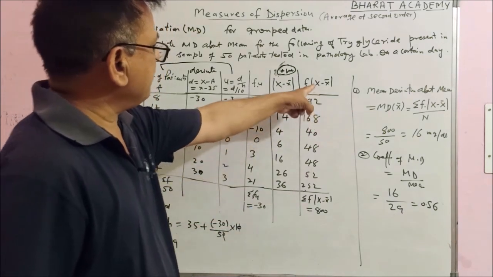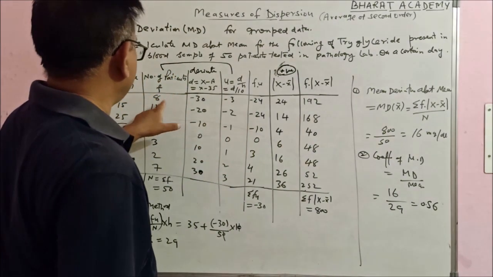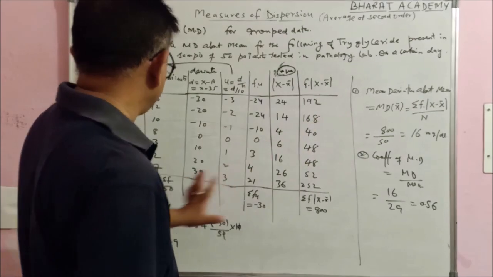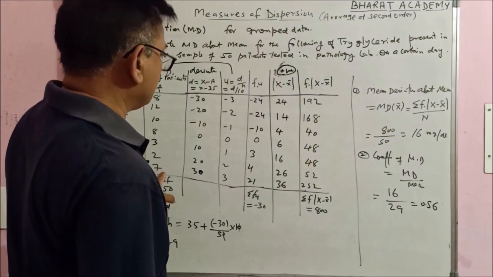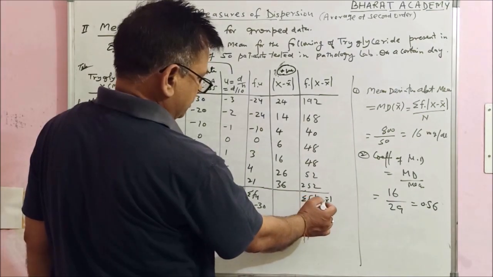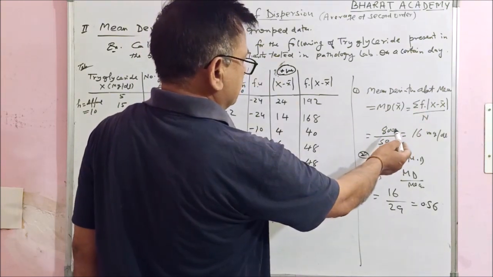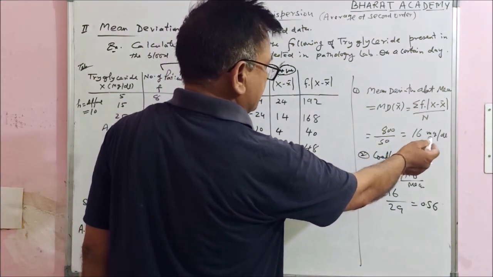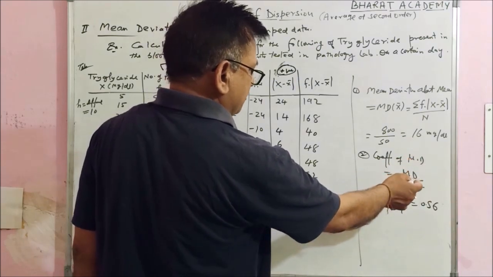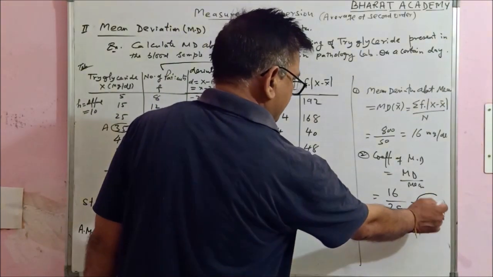Now you need f into the absolute value of x minus x bar. This is f. 8 into 24 is 192, 12 into 14 is 168, similarly up to 7 into 36 is 252. The total value of summation f into absolute value of x minus x bar is 800. Now mean deviation about mean is 800 upon 50, this is 16 mg per dl, and its relative measure of dispersion, the coefficient of MD, will be MD upon mean, 16 upon 29, this is 0.56.